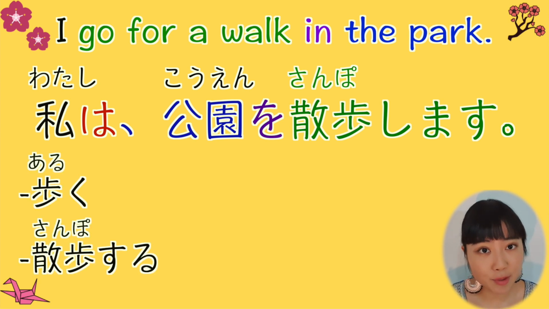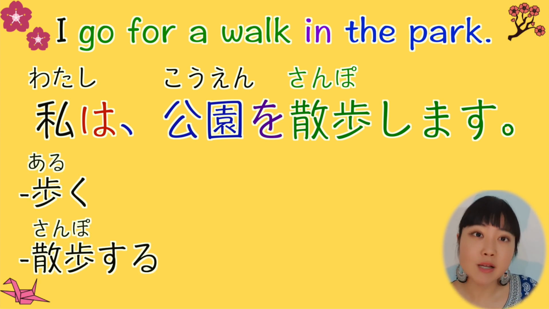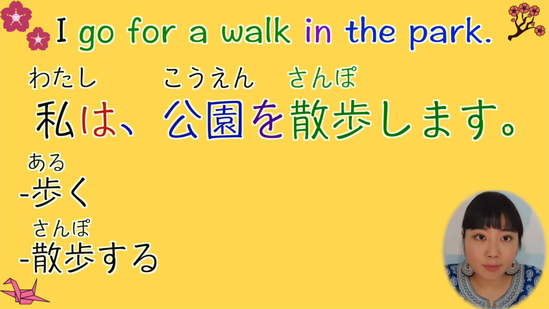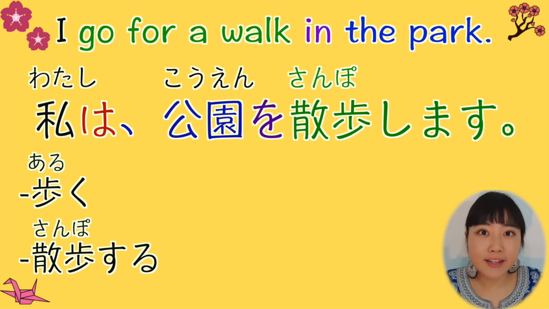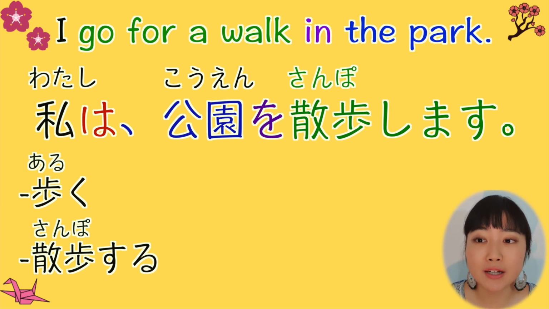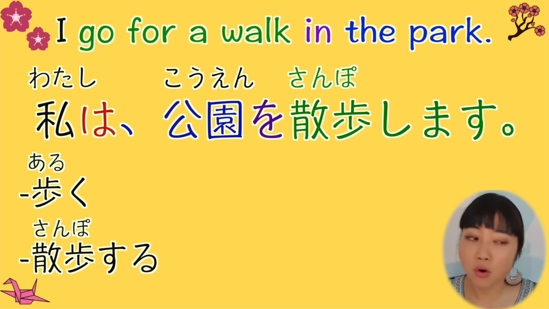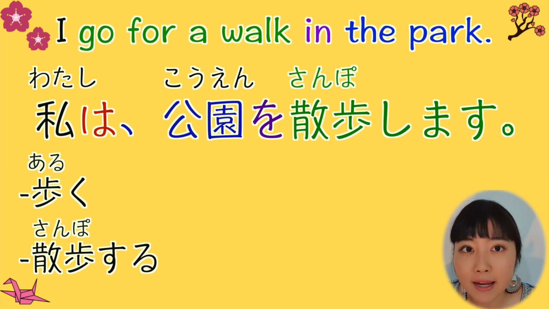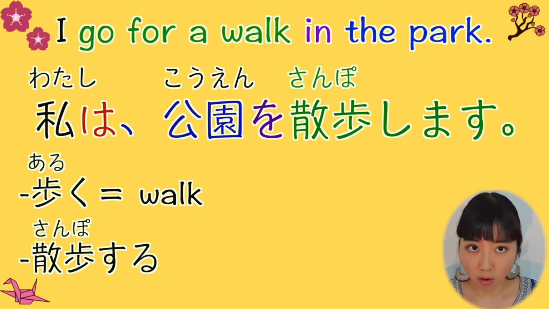歩く、歩きます。And 散歩する、散歩します are a little bit different. So the activity is same, you walk, okay? But when you say 歩く, you can 歩く to the school or to the office or you can walk to lose some weight. So activity itself is 歩く, walk.